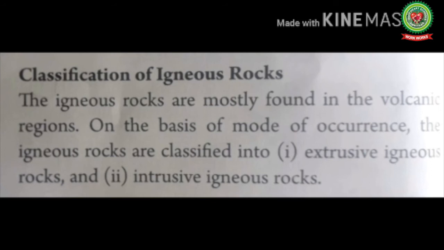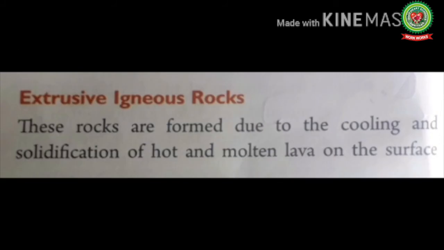Classification of igneous rocks. The igneous rocks are mostly found in the volcanic regions. On the basis of mode of occurrence, where occurrence means the fact of something being found at a place, the igneous rocks are classified into extrusive and intrusive igneous rocks.